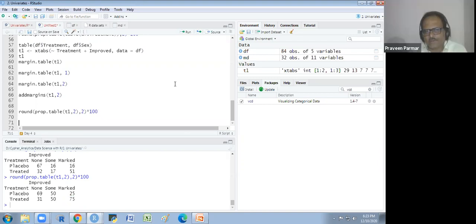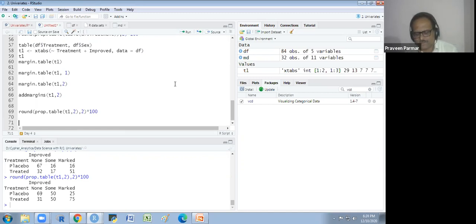So this is a way to do the bivariate analysis with R. Now we see the bivariate analysis for the numeric variables. In the numeric variables, we have seen only the univariate analysis. We have not seen the bivariate analysis in the numeric. For the categorical, we have seen the bivariate analysis.